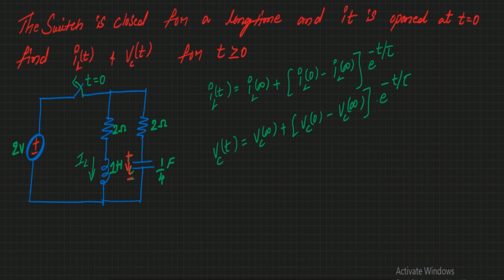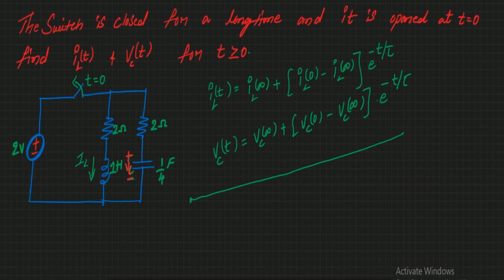So in the question they have given that the switch is closed for a long time. Initially the switch is closed for a long time and it is opened at t equal to 0. Find IL of t, VC of t for t greater than or equal to 0. So while solving this time domain or transient analysis, let us try to draw this line.